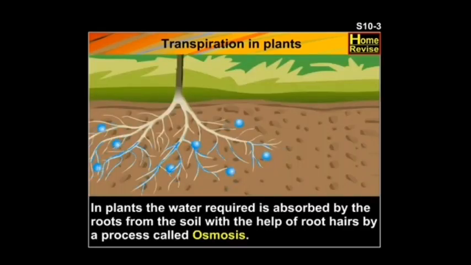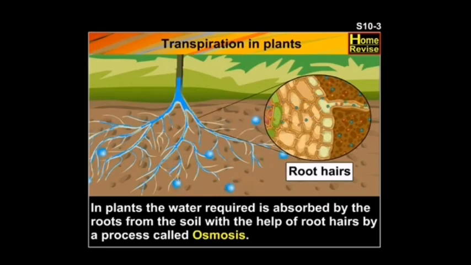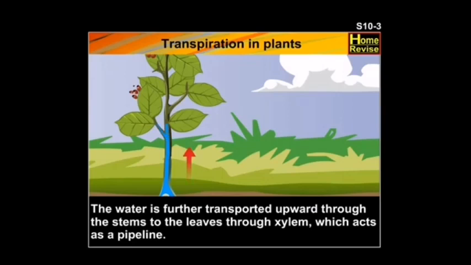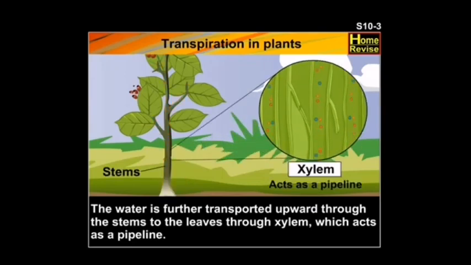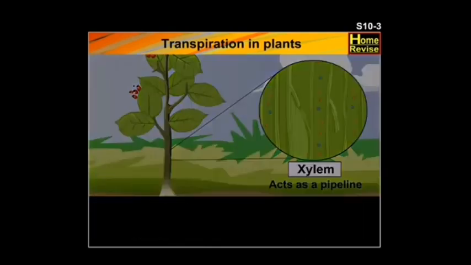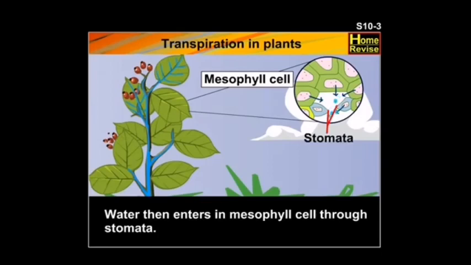In plants, the water required is absorbed by the roots from the soil with the help of root hairs by a process called osmosis. The water is further transported upwards through the stems to the leaves through xylem, which acts as a pipeline. Xylem cells have thick walls. Water then enters the mesophyll cell through stomata.